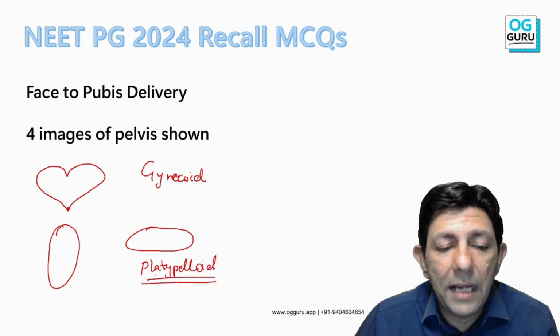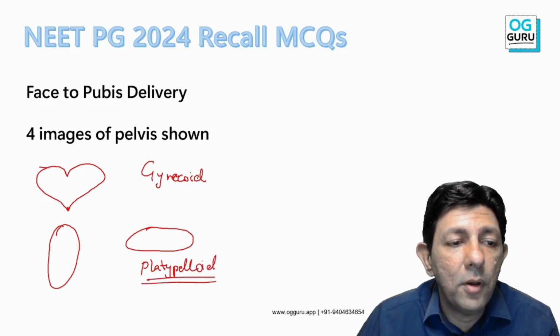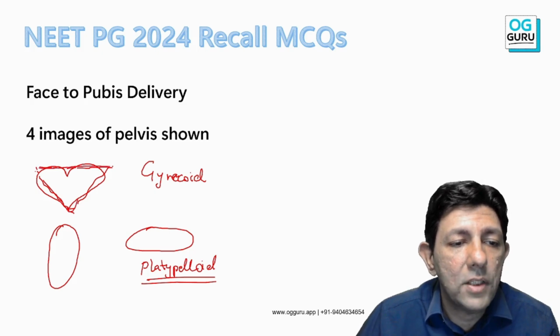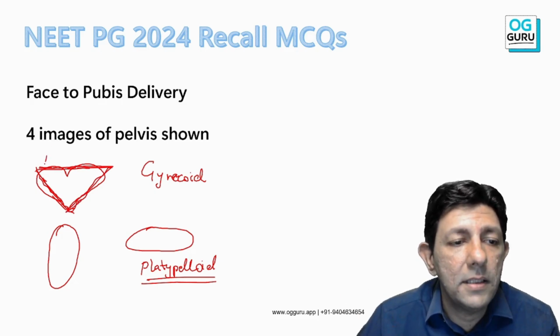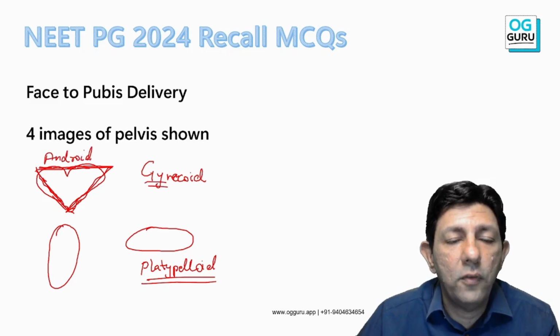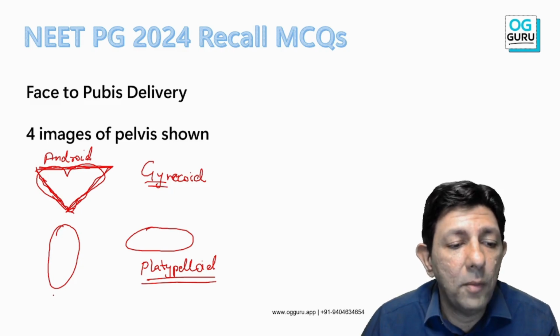So platypelloid pelvis, heart shaped or an inverted triangle. Android pelvis is also heart shaped or like an inverted triangle, because the walls are convergent and the spine is prominent. This is the android pelvis. Gynecoid is of course a roomy normal female pelvis, and this is the anthropoid, anterior posterior.